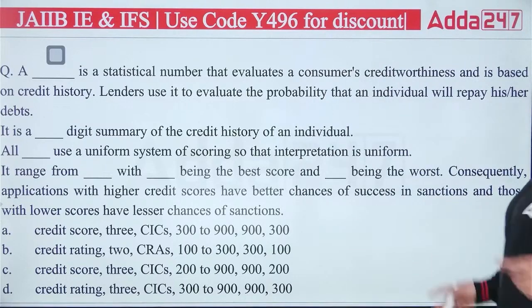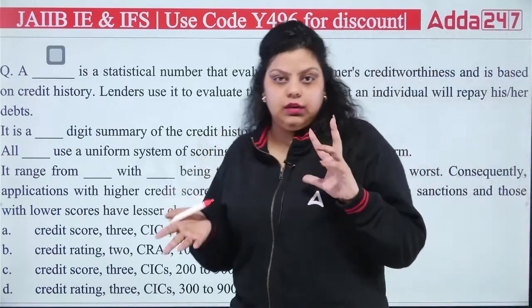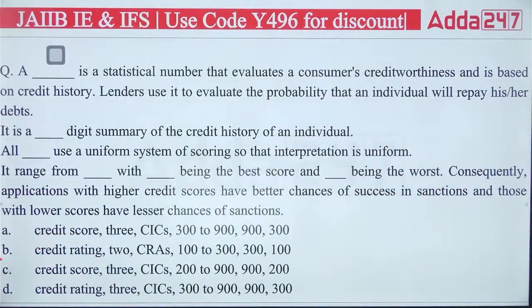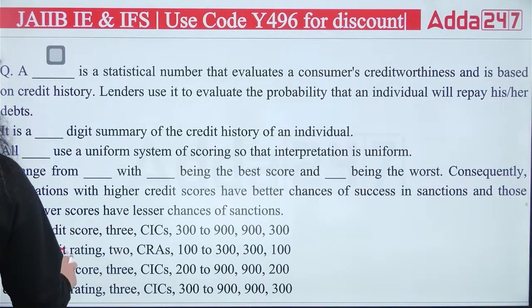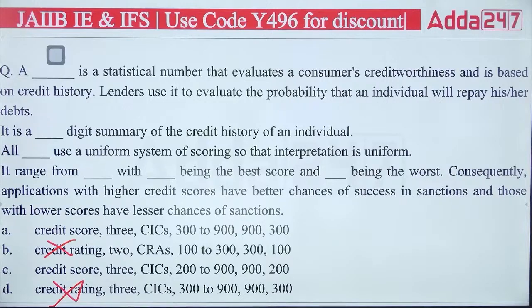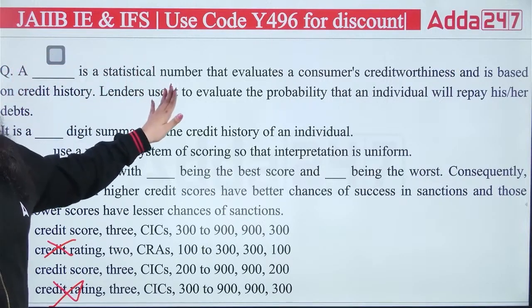So first of all, it is a statistical number. If it's a statistical number, it means it's a credit score. So you can simply eliminate the B option and the D option, because it is a credit score.